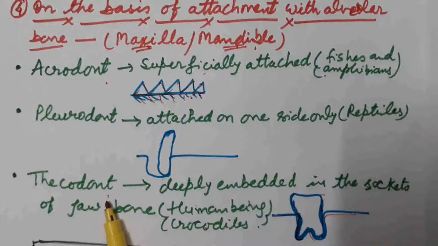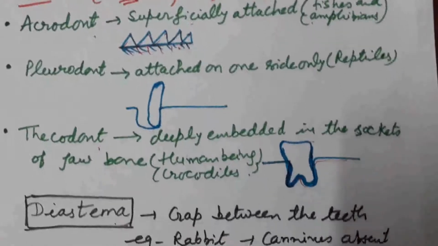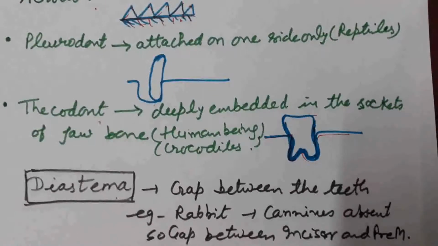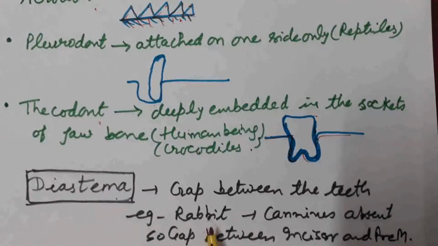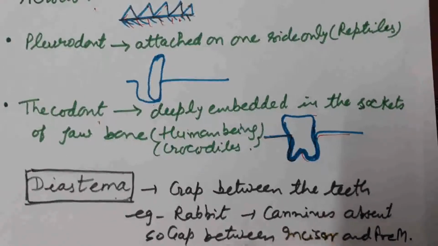This is all about the classification. One more term we are going to discuss here is diastema. Diastema is the gap between the teeth. If there is a gap present between the teeth, the condition is known as the diastema. We observe this condition in case of rabbit, as the rabbit is a herbivore animal. Canines are not present in case of rabbit, so there is a gap between the incisors and the premolars. That gap between the teeth is known as the diastema.